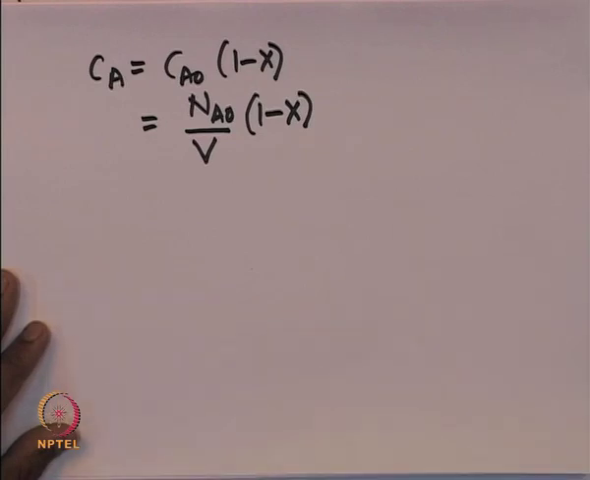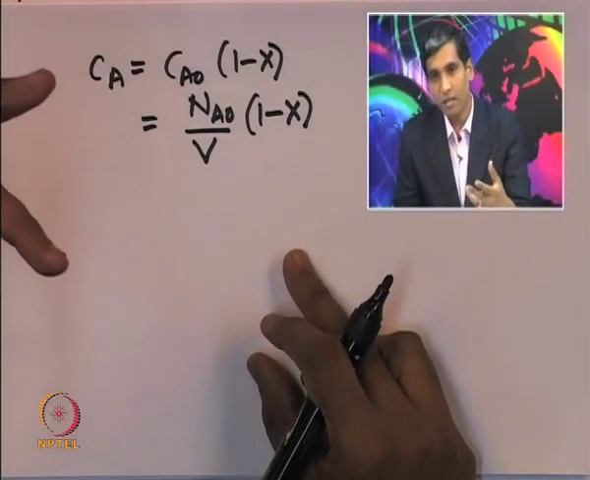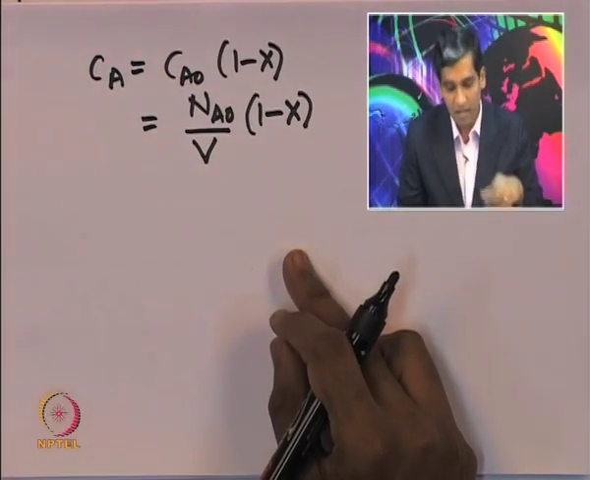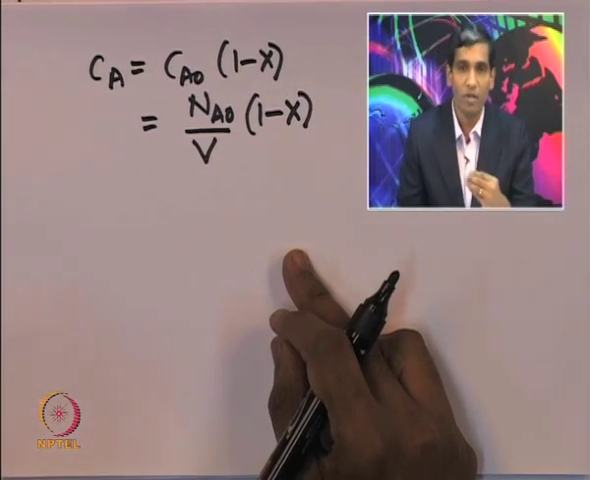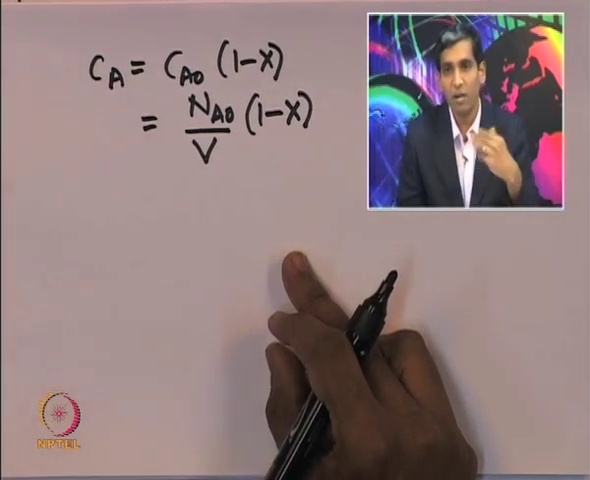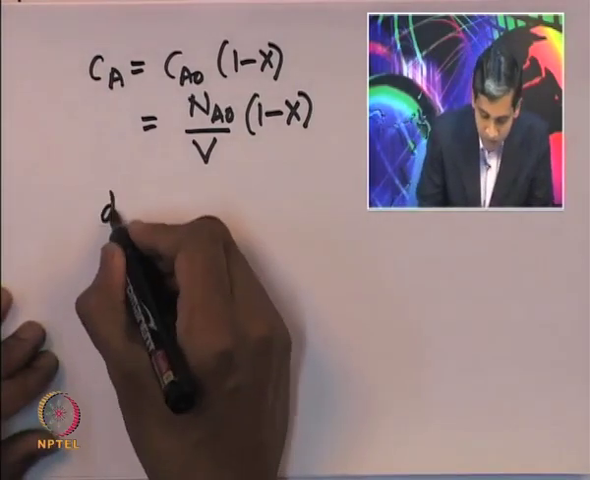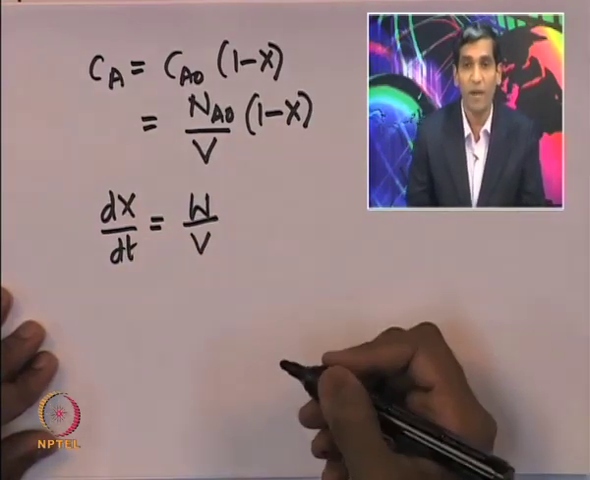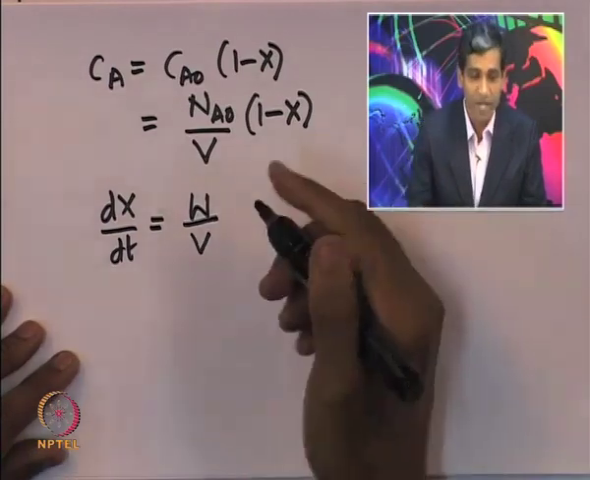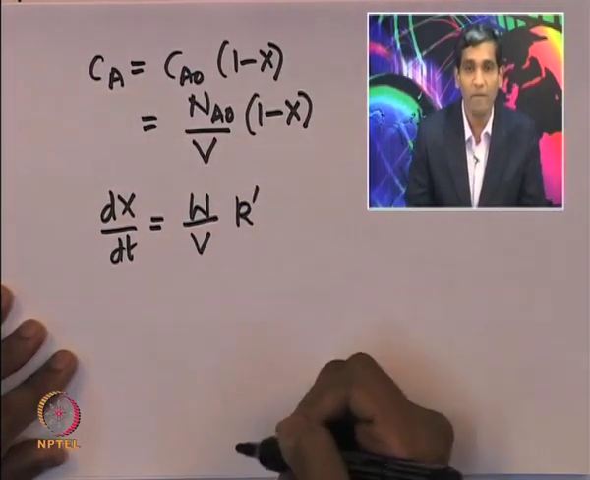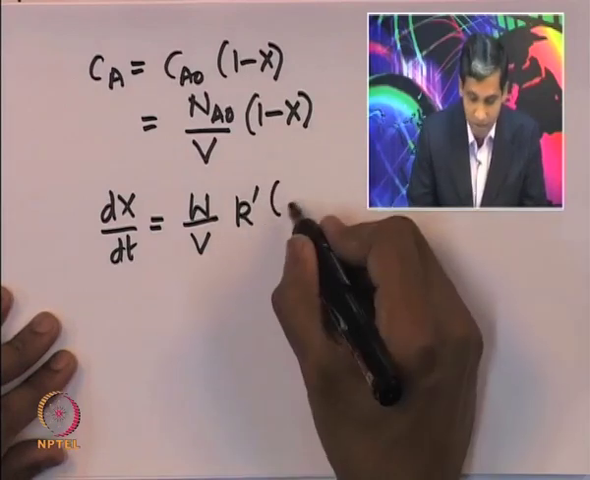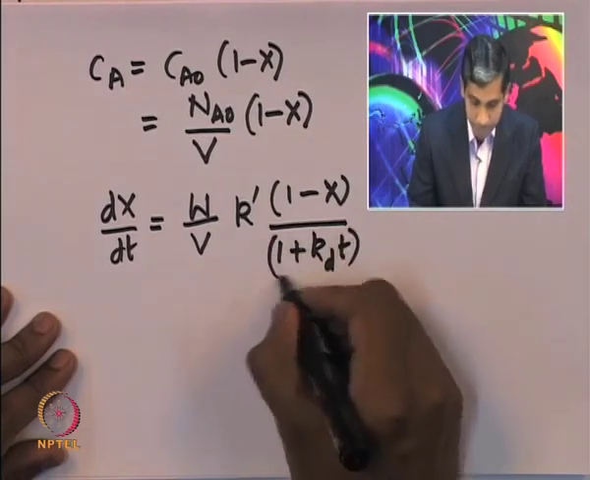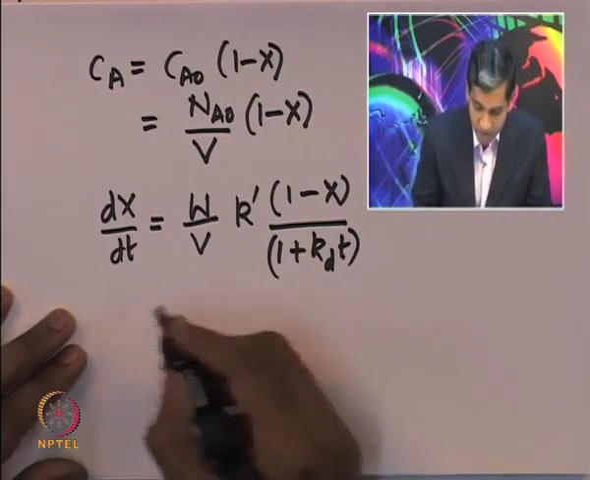Now, plugging all these quantities into the original mole balance, that is the rate law for the reaction, the decay dependence of the activity as a function of time, and the relationship between the concentration of species A and the conversion, we can rewrite the mole balance as dX/dt equal to W by V, where W is the weight of the catalyst present inside the batch reactor, multiplied by k prime, the corresponding specific reaction rate, into 1 minus X divided by 1 plus k_d into t. We can now integrate this expression.